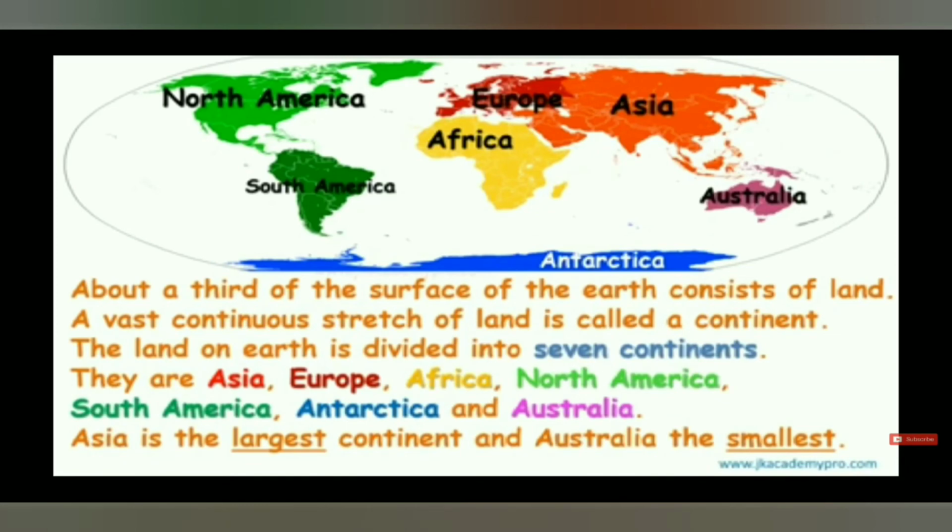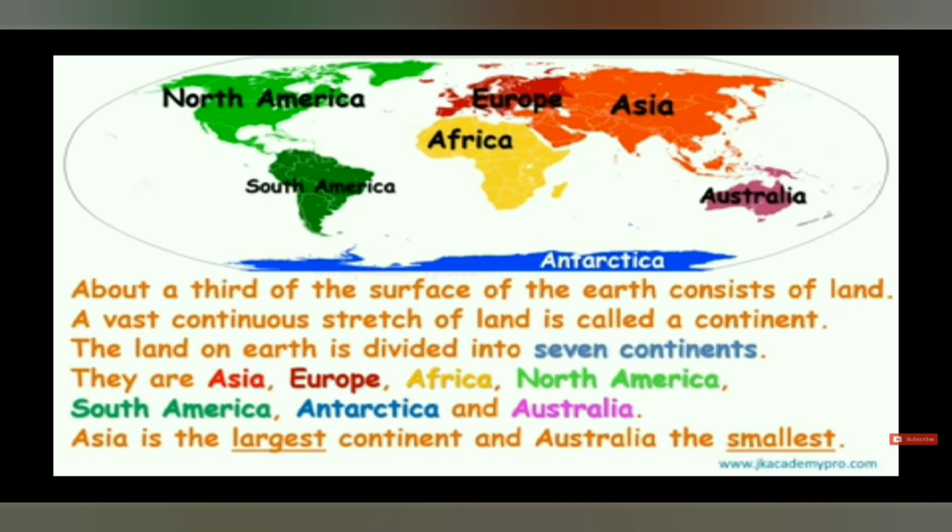Now you can see in this picture, here are some continents. It is a world map. About one third of the earth's surface consists of land. A vast continuous stretch of land is called a continent. You can see the continents are shown in different colors. In red color Asia is there, Europe is there, below that Africa is shown in yellow color. Then in purple color the Australia continent is shown, and in green color South America and North America are shown.